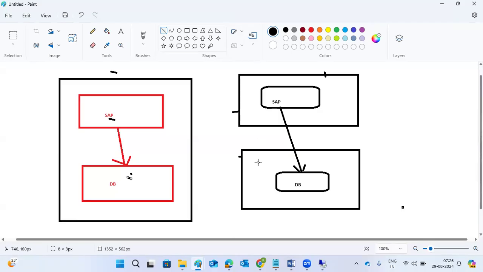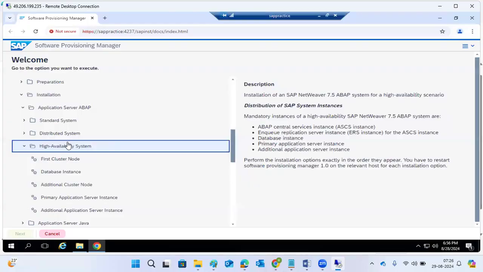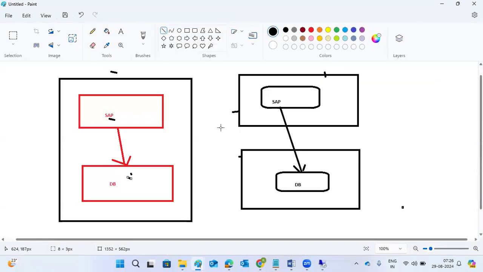So next one is high availability here. High availability means it's a kind of clustering concept. It's especially for banking sector companies, banking sector businesses. They will go for high availability, zero risk, zero downtime. Why? Because the banking sector is very critical. It should always be available. The banking sector systems should always be available, right?